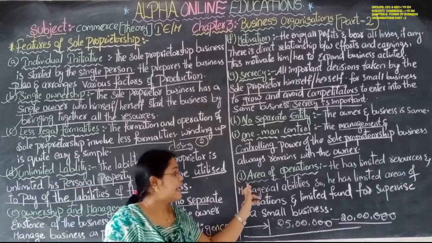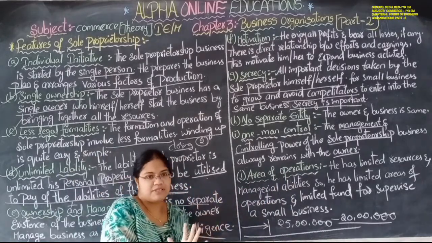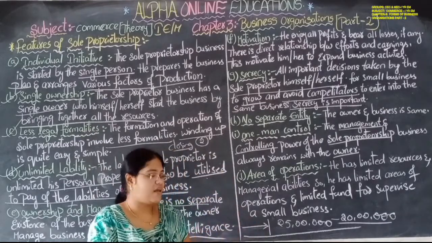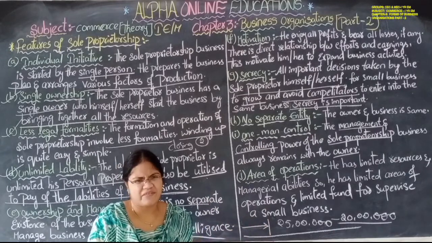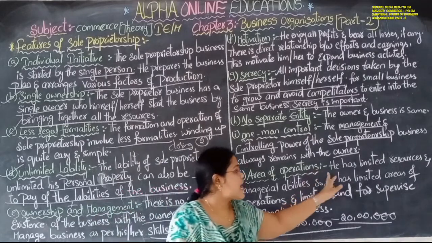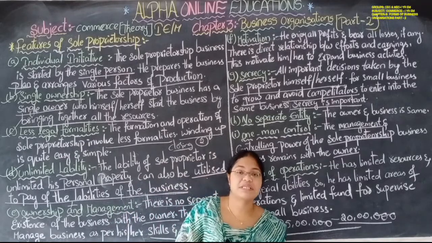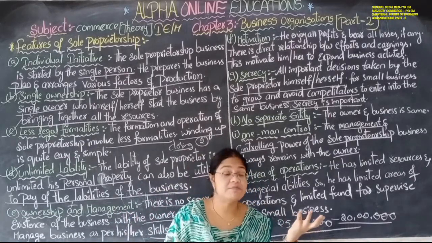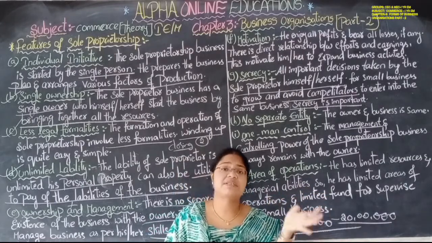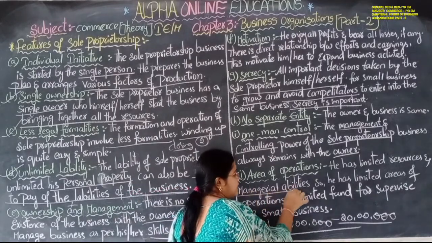After that, area of operations. His area is a very limited area. Okay, it is a very small business, so he has a very limited area. He does not do any kind of trade activities or any kind of exports or imports. Okay, he has limited resources. The resources, whatever the resources are required for the business, whether it may be capital, labor, land or any investments, all those things are very limited. And managerial ability is limited.